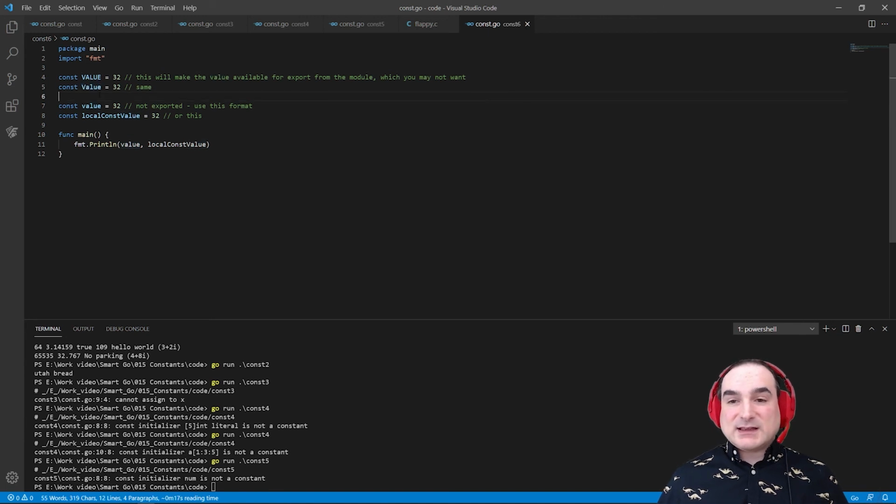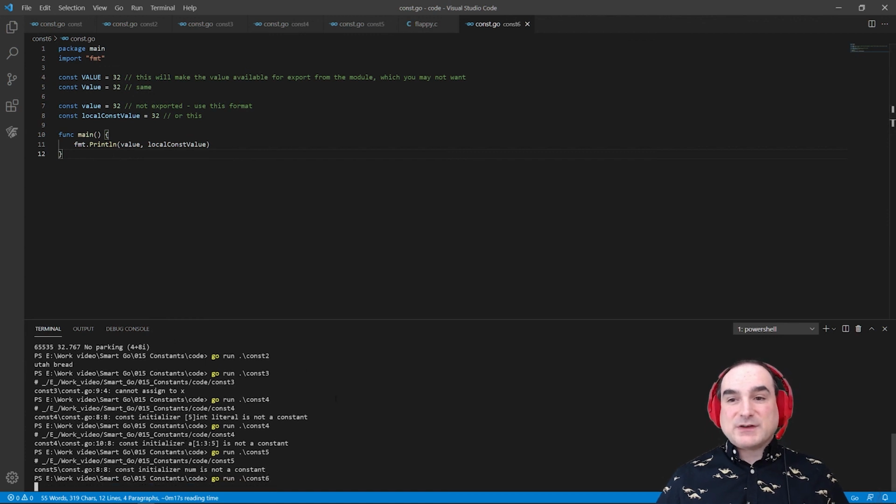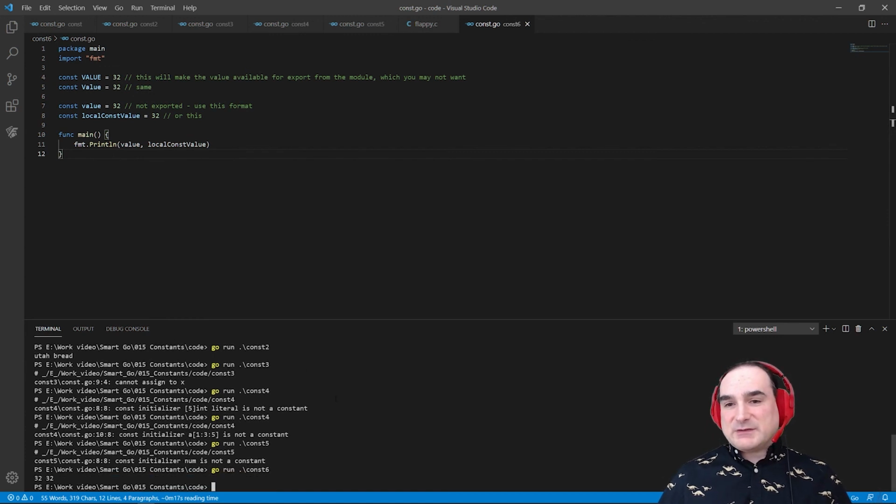Constants should look like any other variable, so that you can control their visibility behaviors as you would any other variable. Now, this business of how identifiers can be made visible outside a module by changing the case of the first letter, that's important enough that I'm going to talk about it at length in a future video. But again, for the sake of constants, just name them the same way that you would name any other variable in Go. That's it for this video.